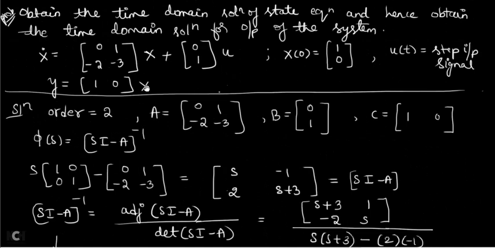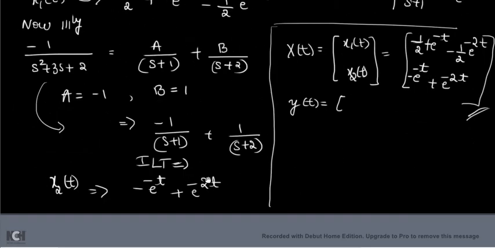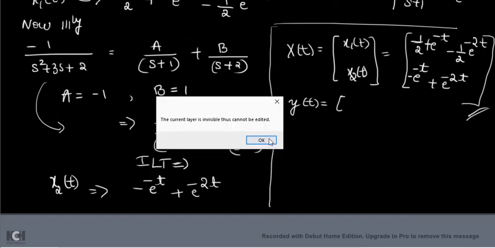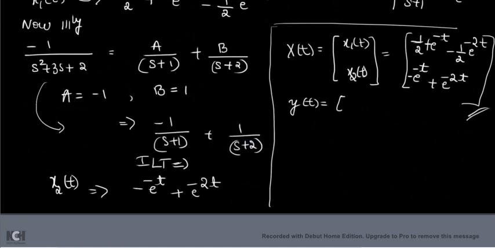So we will use this formula and find the answer for the y of t signal in the time domain. 1 0 into x means x1 of t and then x2 of t.